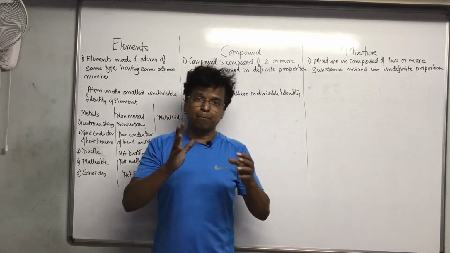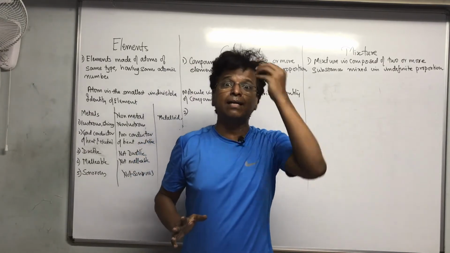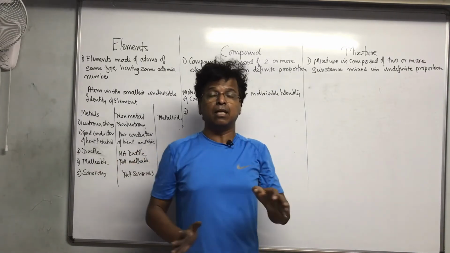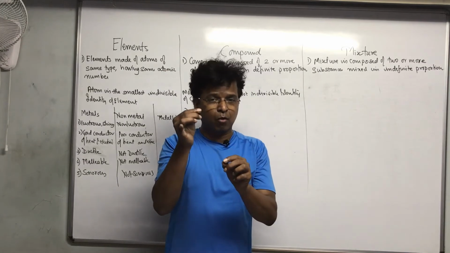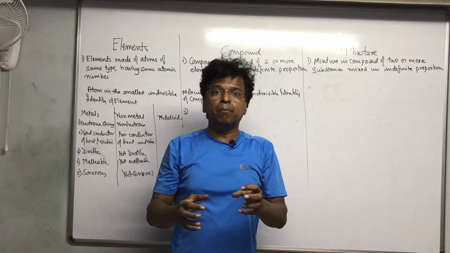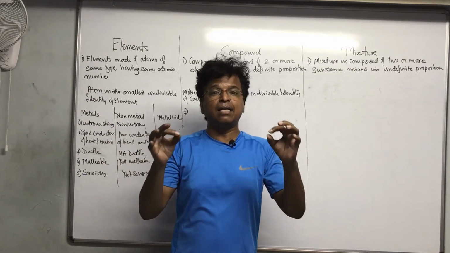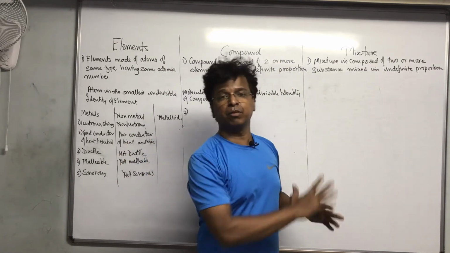So oxygen supports combustion. Hydrogen is combustible and highly combustible. Oxygen only supports combustion, but hydrogen is combustible. You bring a small amount of fire near hydrogen, it will burn with a big sound. Hydrogen is highly combustible. Oxygen is supporting combustion.